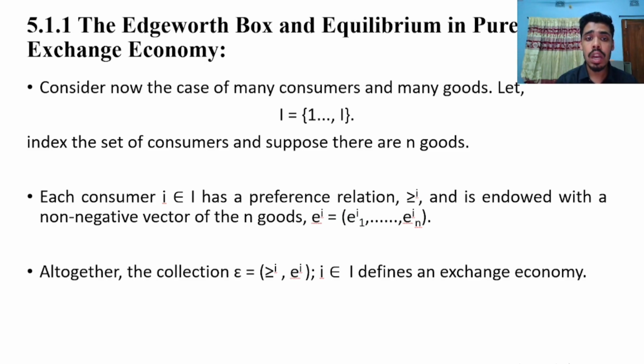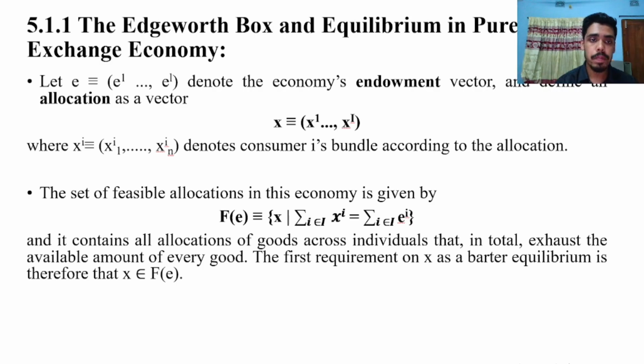Each consumer i belonging to I has a preference relation ≿^i and is endowed with a non-negative vector of the n goods, e^i = (e^i_1, ..., e^i_n). Altogether, the collection ε = {(≿^i, e^i), i in I} defines an exchange economy.